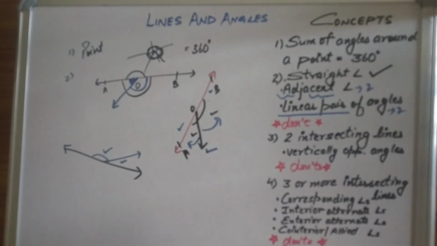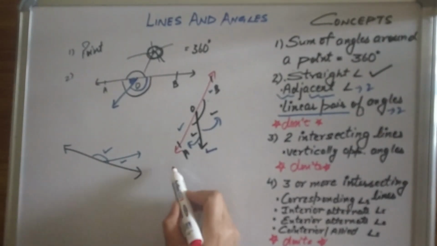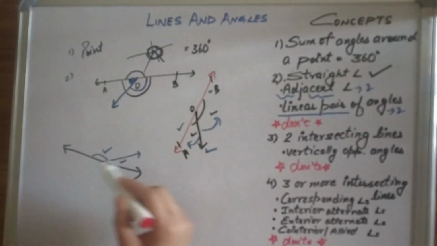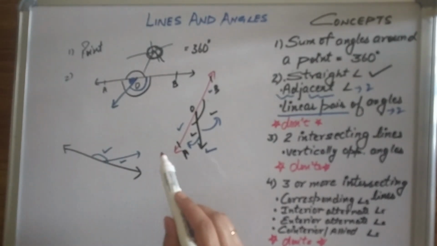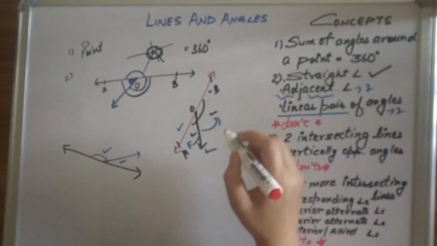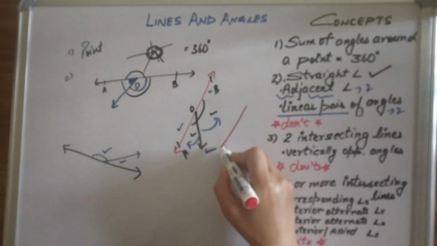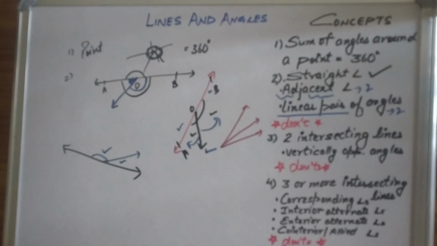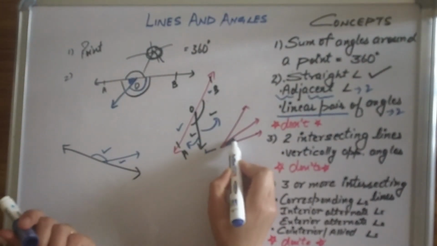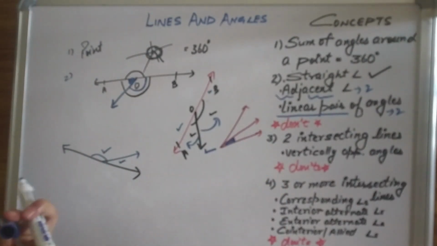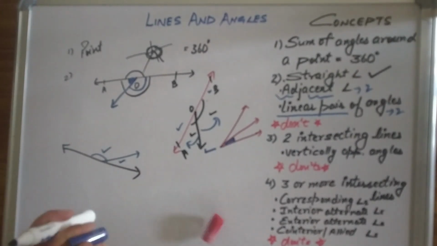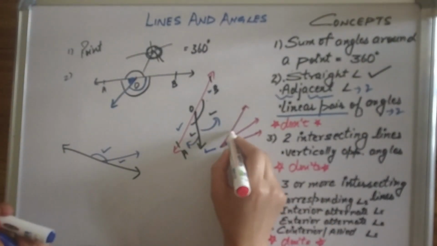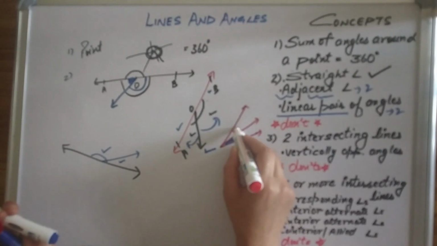But adjacent angles have many visuals besides this. Linear pair of angles have this fixed visual, a straight line divided into 2 parts by a ray. But your adjacent angles can be like this. So here you can see 2 angles, this and this one. So these two angles are adjacent.